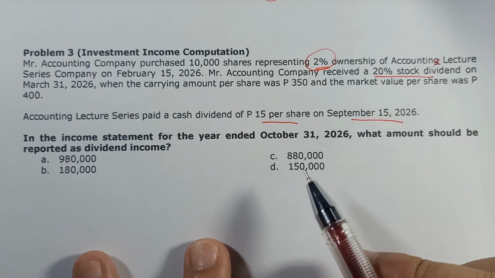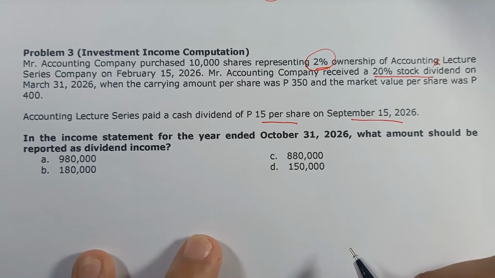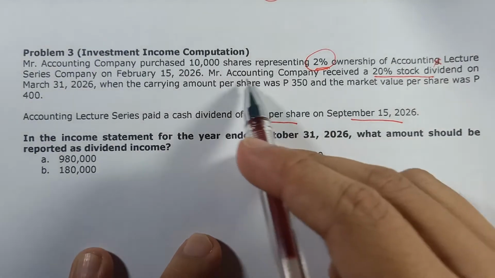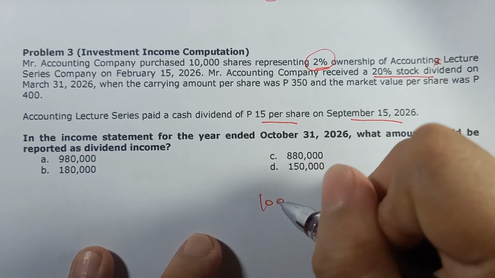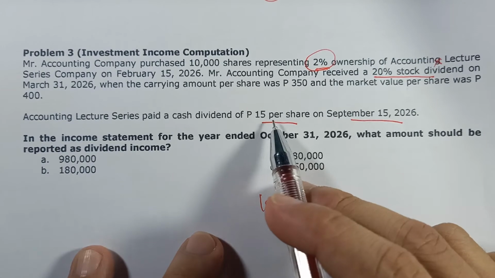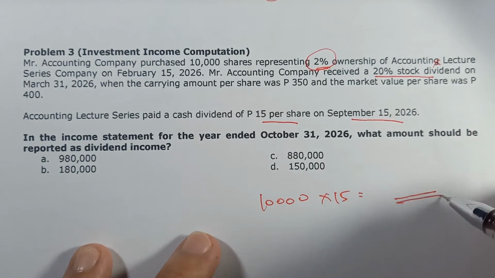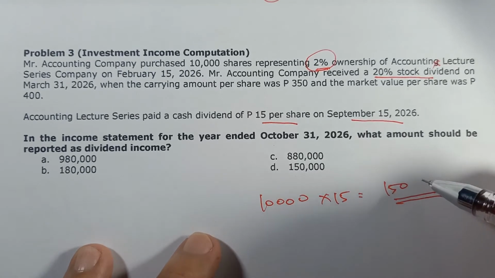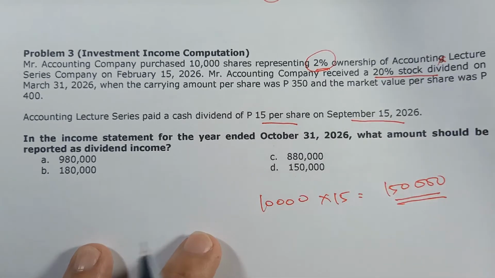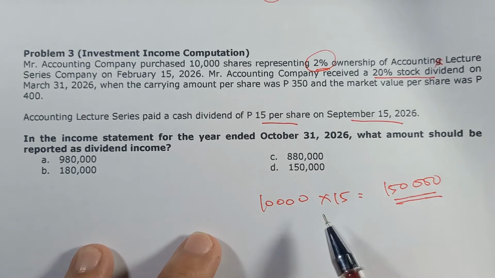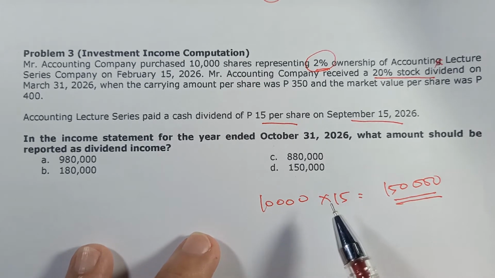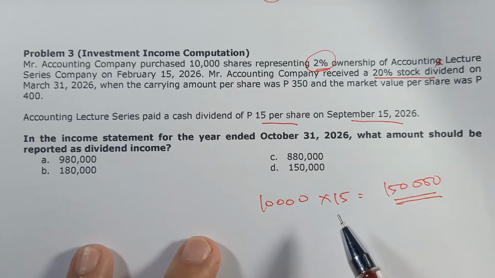Pero magkano kaya yung total investment or dividend income natin dito? So, 10,000 shares ang ating pagmamay-ari. We received 15 pesos per share. So, times 15. So, 10,000 times 15 is actually equal to 150,000. Therefore, here, if the question is in the income statement for the year ended December 31, 2026, what amount should be reported as dividend income?